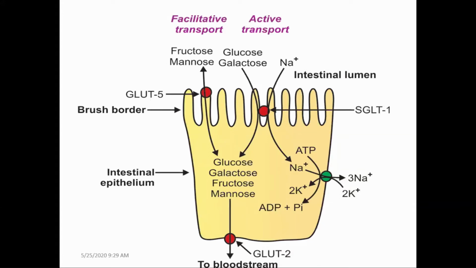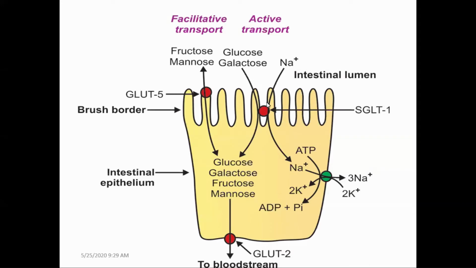While talking about the absorption of these monosaccharides, they move from the lumen of the small intestine to the epithelial cell by two mechanisms. One is secondary active transport, which is used basically by glucose and galactose, and the next is facilitated transport, which is used by fructose and mannose.